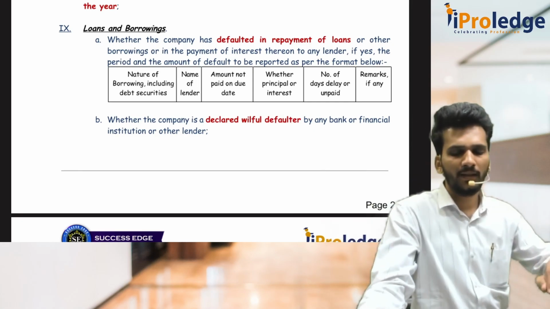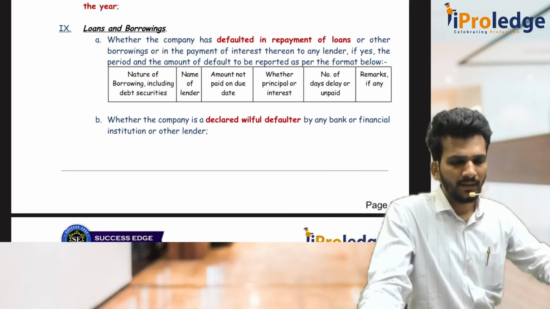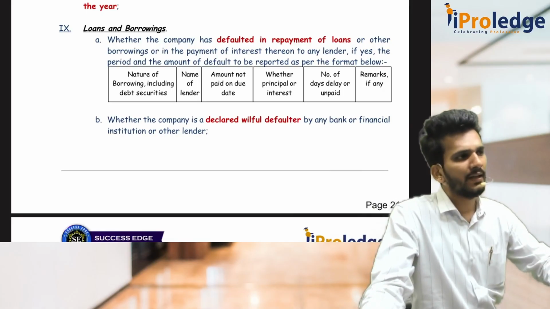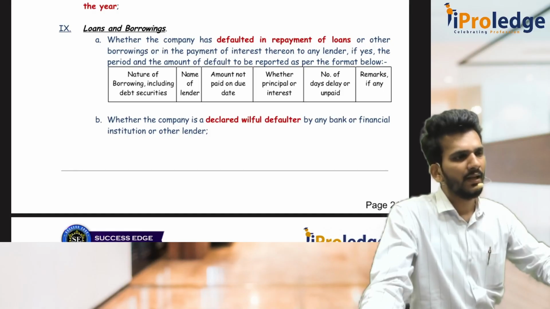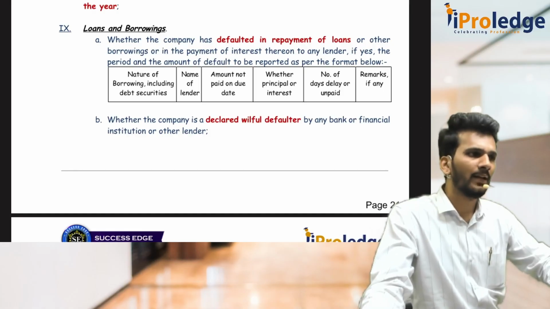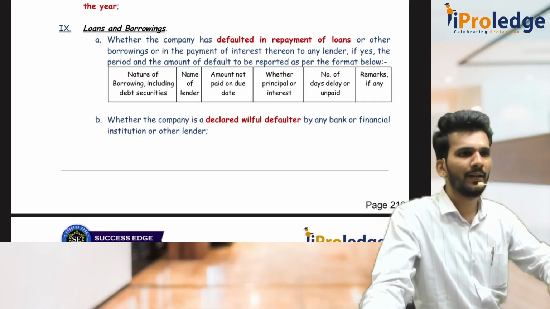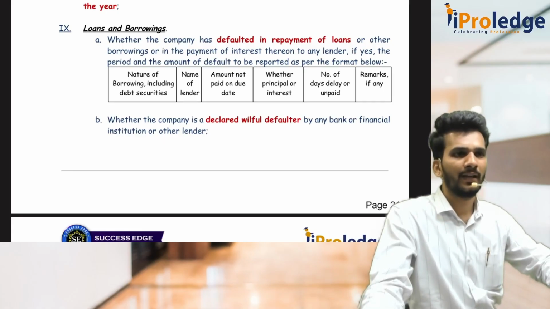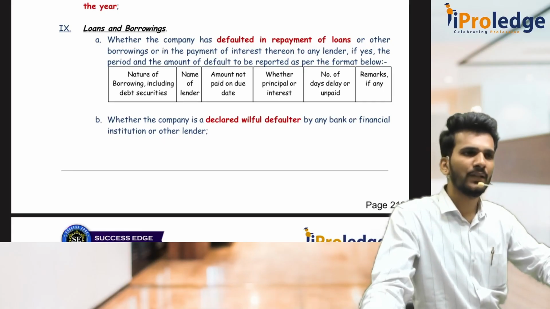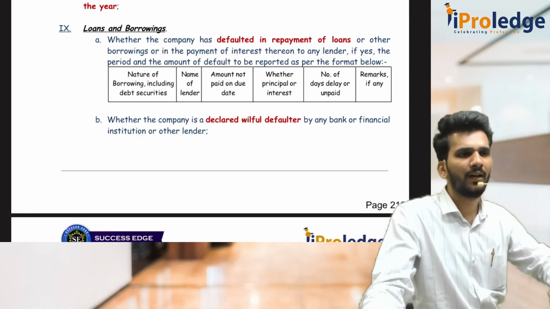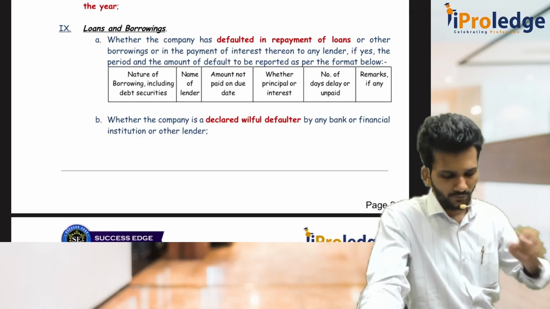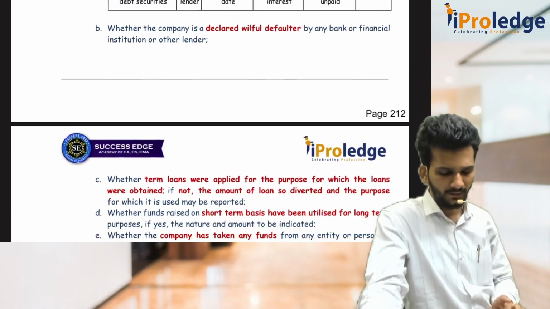Then we have to even check as an auditor whether the company has been declared as a willful defaulter by any bank. For example, Vijay Mallya's companies, private companies, are declared as willful defaulters. Even though they have the money, they are not ready to repay it. So if there is any such case, we have to verify that.